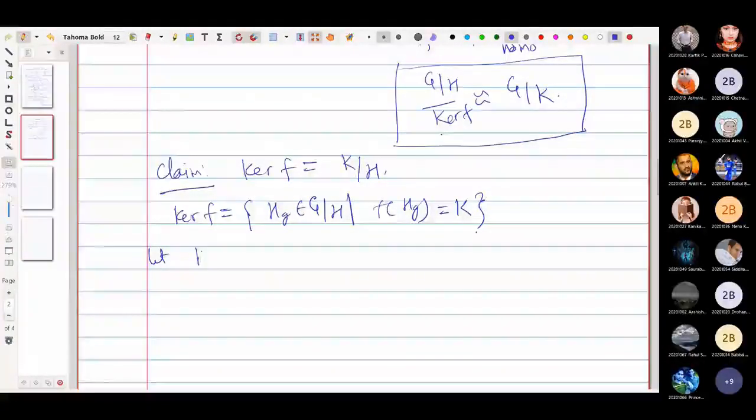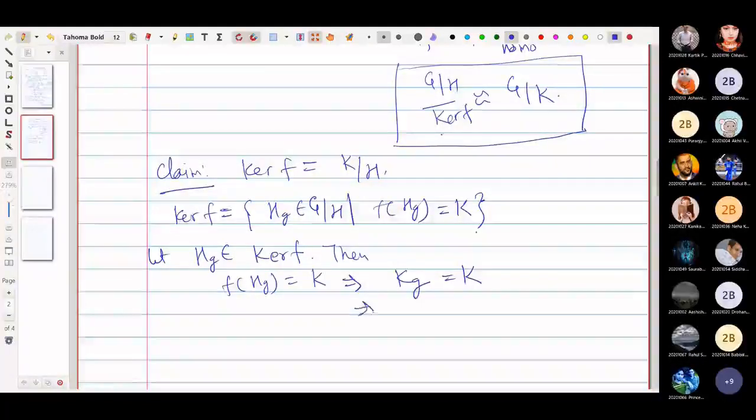Now let Hg belong to kernel of f. Then f of Hg equals K. This implies that, by definition, f of Hg equals Kg, which equals K. It means what? What can we conclude from here? Any guess? Any idea?